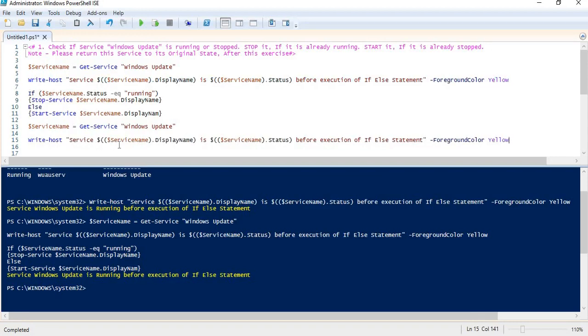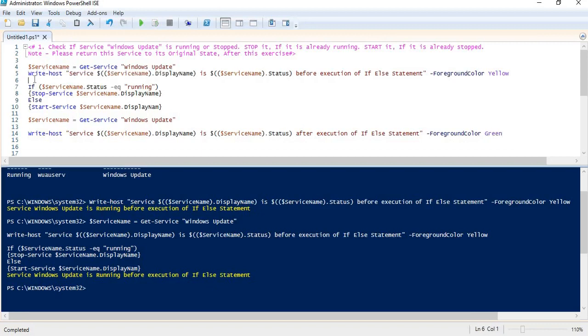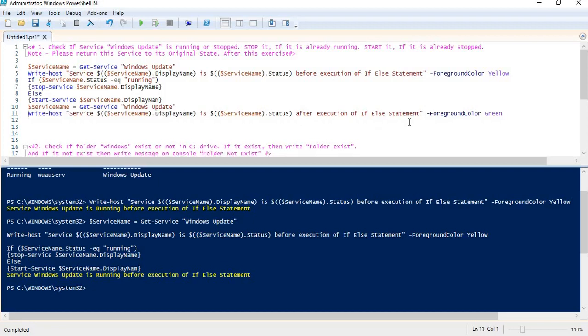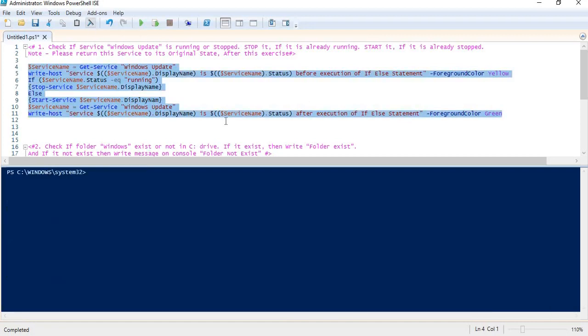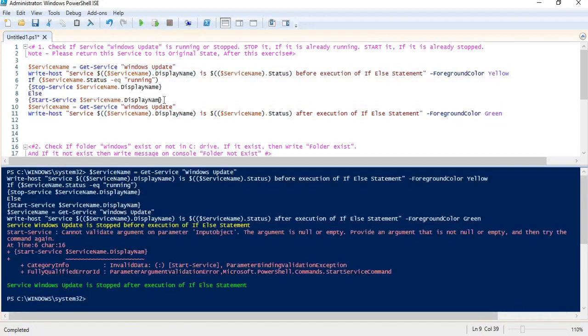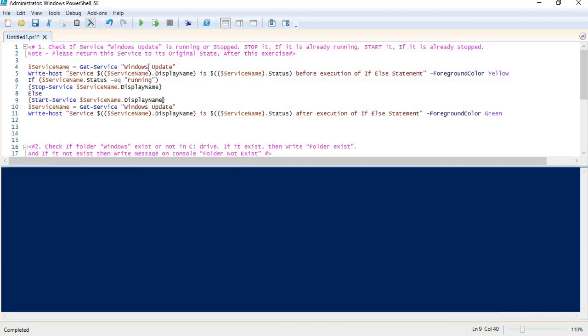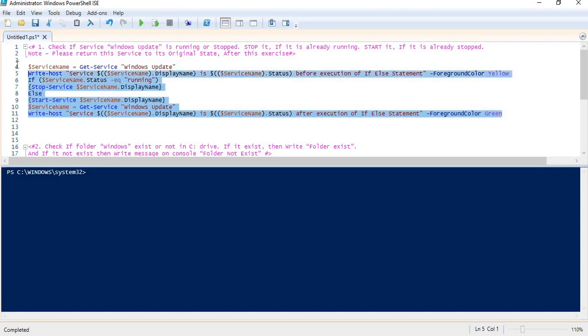So now I will write "service status after execution of if else statement", and I can give a color to it like maybe green, right? To adjust the code in one screen, let me remove the spaces from here and let me try to run this code. Before that, let me clear the console first. Okay, so now let me try to run the code. Okay, display name, like if you can see, I have not written the name correctly, so E should be there, right? So let me clear the console again and let me try to run this code again.